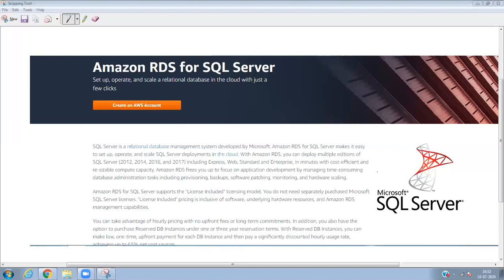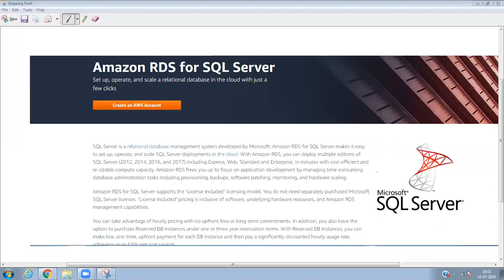With Amazon RDS, you can deploy multiple editions of SQL Server, with respect to 2012, 2014, 2016, 2017, including Express, Web, Standard, and Enterprise, in minutes with cost-effective and resizable compute capacity. You don't need to worry about licensing because of the license-included licensing model in RDS.